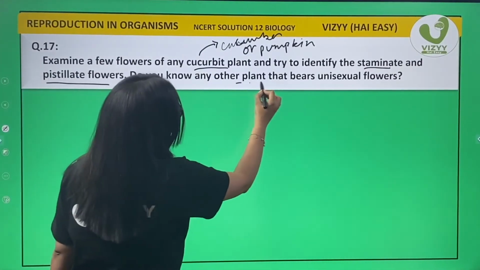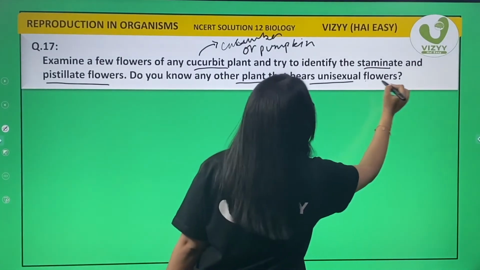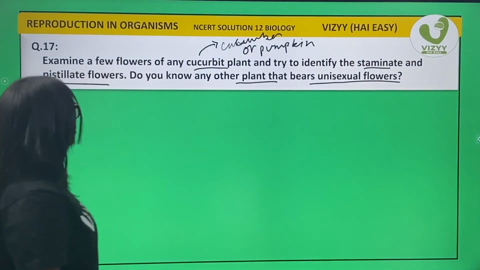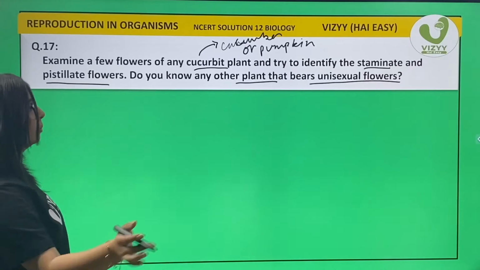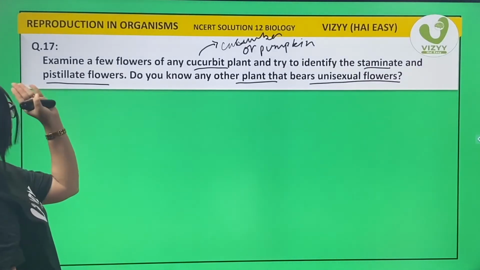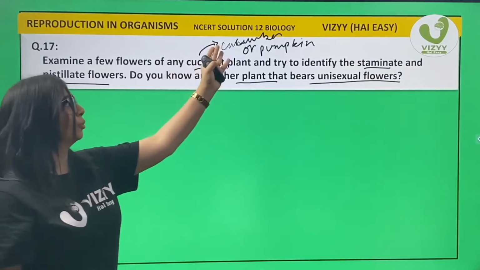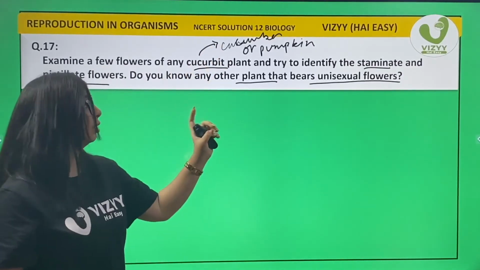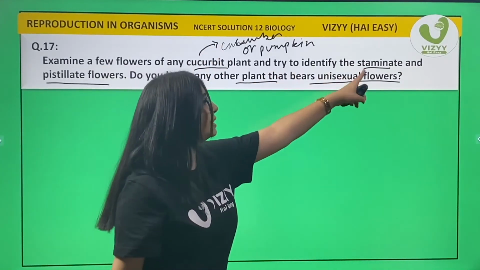Do you know any other plants that bear unisexual flowers? Now, kids, remember what the question is trying to say. Break it down. Examine a few flowers of a cucurbit plant. Okay. Now, try to identify staminate.